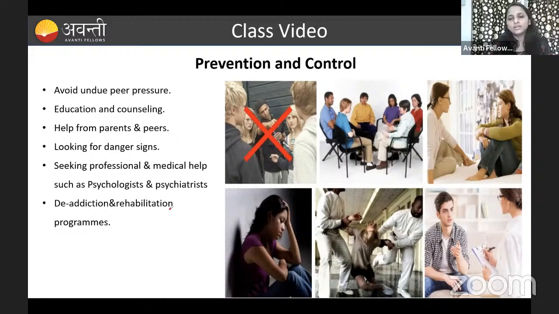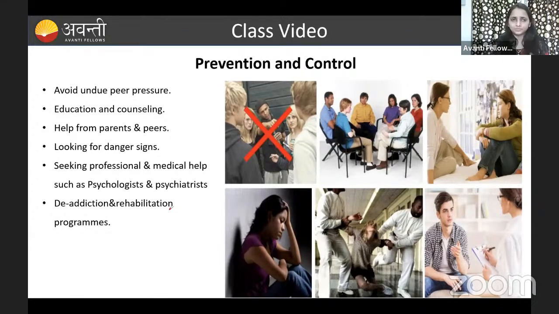And education and counseling. Why is this chapter given to you guys? So through education, you have to know about all these changes. What things are going to happen at this stage and at this age? How to overcome all these things, right? So we have to give education to the children who are in this adolescent age. And if they are undergoing any type of stress or peer pressure, you have to give counseling for them by a good psychiatrist. Okay, and help from the parents and the peers.